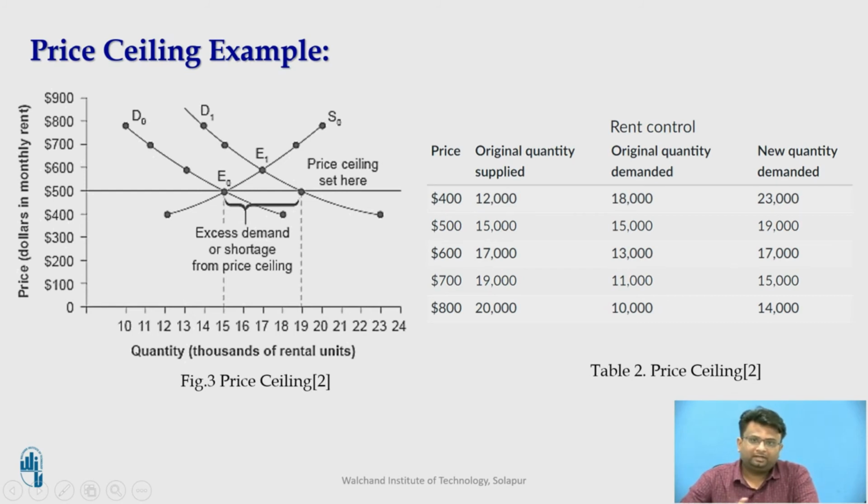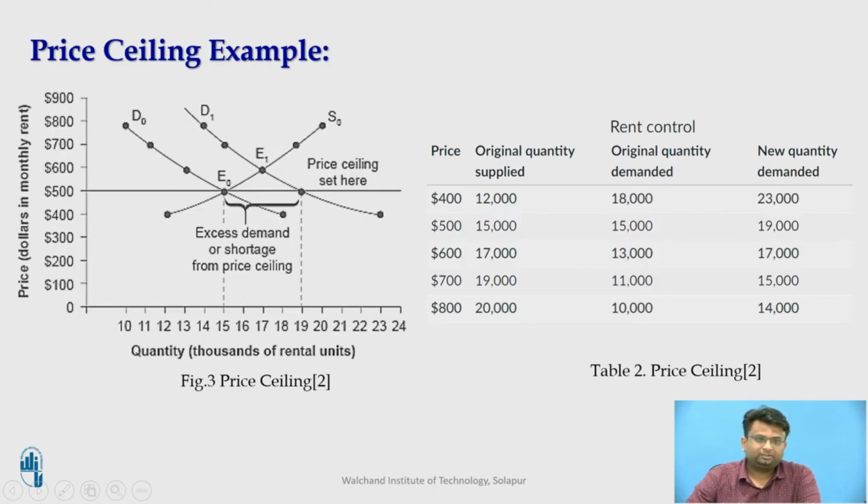The rent was fairly stable in that particular town, but when the town was featured in a top 10 places to live article in a popular magazine, eventually rent control laws were passed. We can use the demand and supply model, which is shown below, to understand how the market changed based on these events. In the beginning, before the article was published, the equilibrium point E0 lay at the intersection of the supply curve S0 and the demand curve D0, corresponding to the equilibrium price of $500 and the equilibrium quantity of 15,000 units of rental housing.